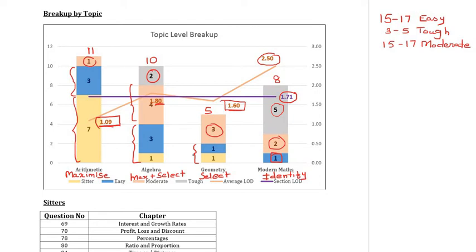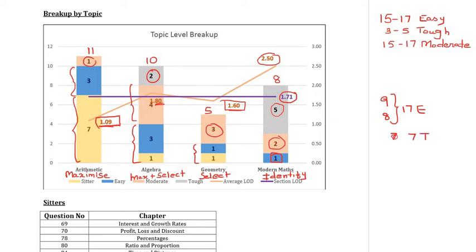Broadly, if I look at the breakup of these sitters and easy questions, I can observe that there were 9 sitters and 8 easy questions. So on the whole, there were 17 easy questions as we had expected. The number of tough questions was 7, which was slightly higher compared to what we had expected.